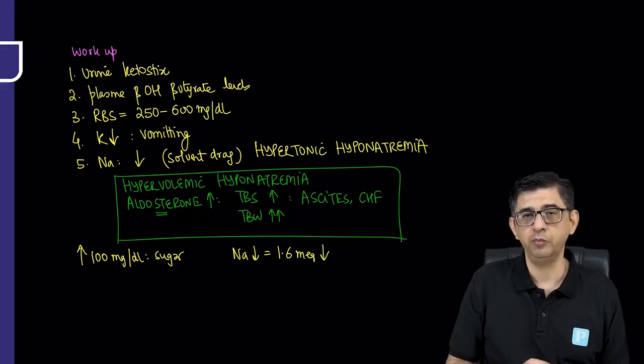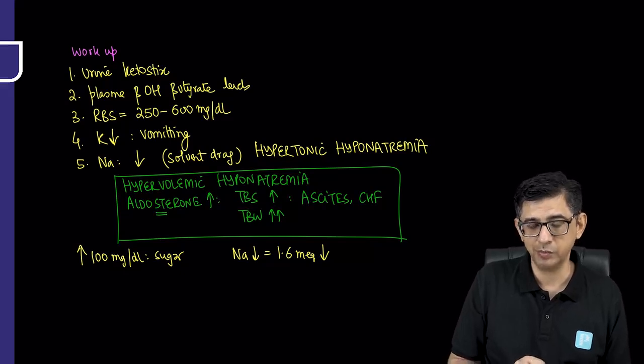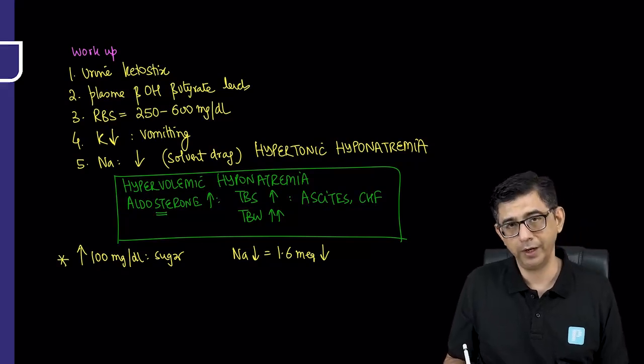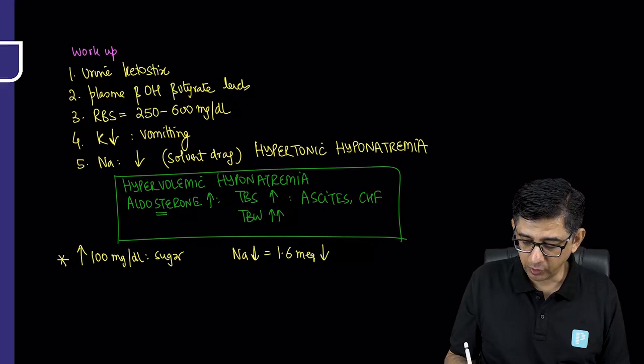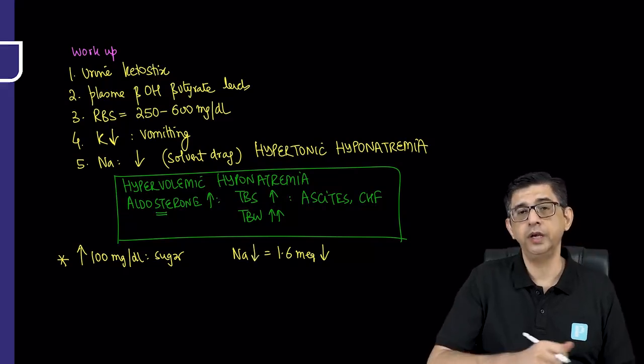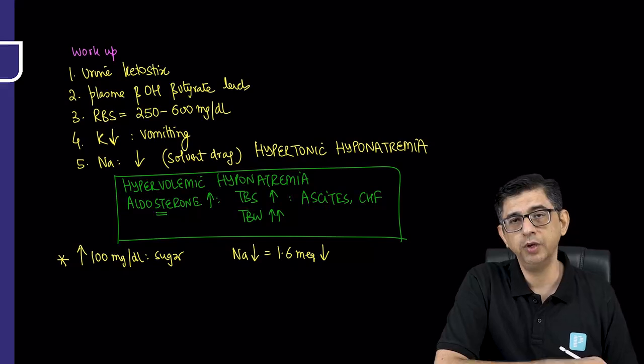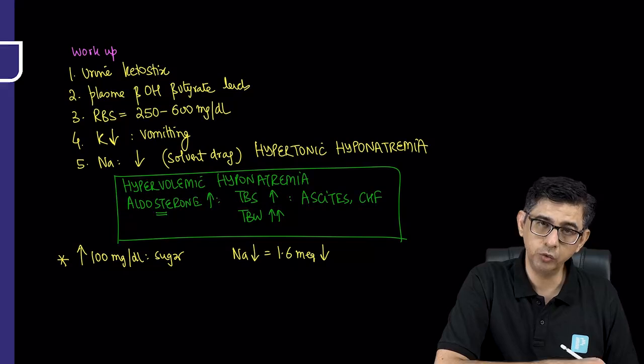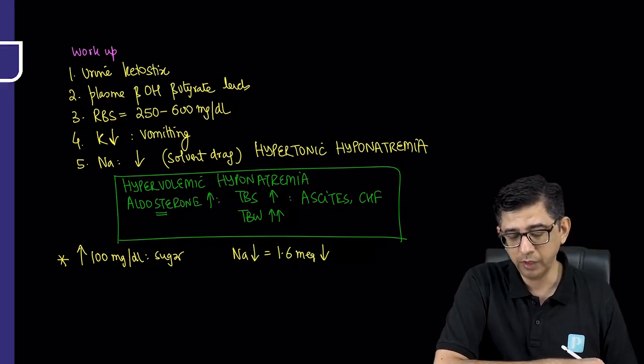So the learning point is, patients of diabetic ketoacidosis or hyperosmolar coma where blood sugar is elevated would be having hyponatremia. For this magnitude of fall of 1.6, I would also like to draw to your attention that sometimes in books you might read that the fall can be up to 3 milliequivalent. I have written 1.6, and even in electrolyte discussion you will hear me saying 100-point increase of sugar will cause sodium to decrease by 3 points.